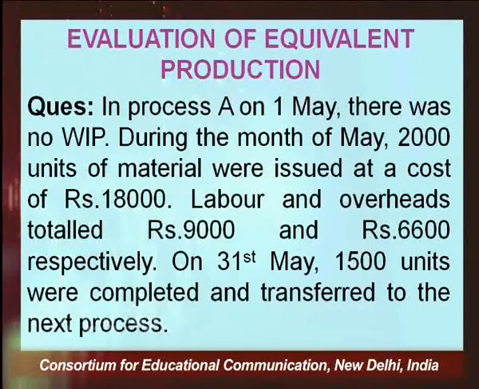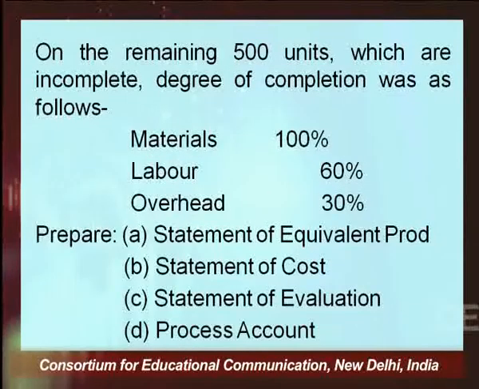And we are presuming that this statement is a monthly statement. On 31st May, 1,500 units were completed and transferred to the next process. On the remaining 500 units which are incomplete, the degree of completion is as follows. Out of the 2,000 units introduced, 1,500 have been fully completed, that is 100% completed, and the remaining 500 units are work in progress, right. The degree of completion is as follows. Material is 100% completed. Labor, out of those 500, only 60% of the work has been completed, and on account of overhead, 30% completion has taken place.